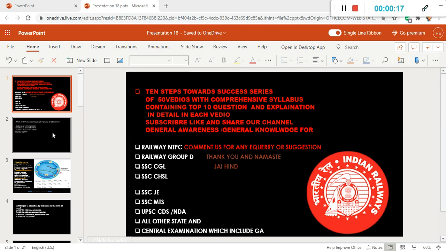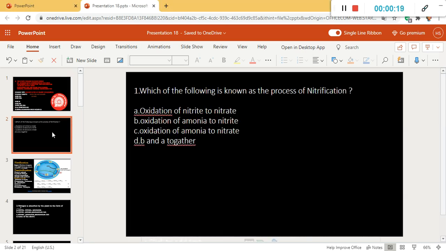Let's start with the first question. The first question is, which of the following is known as the process of nitrification?